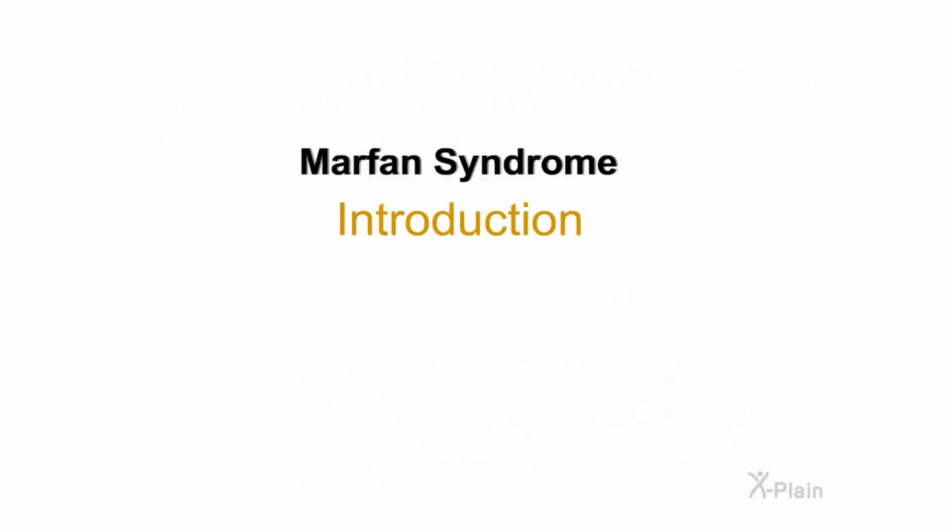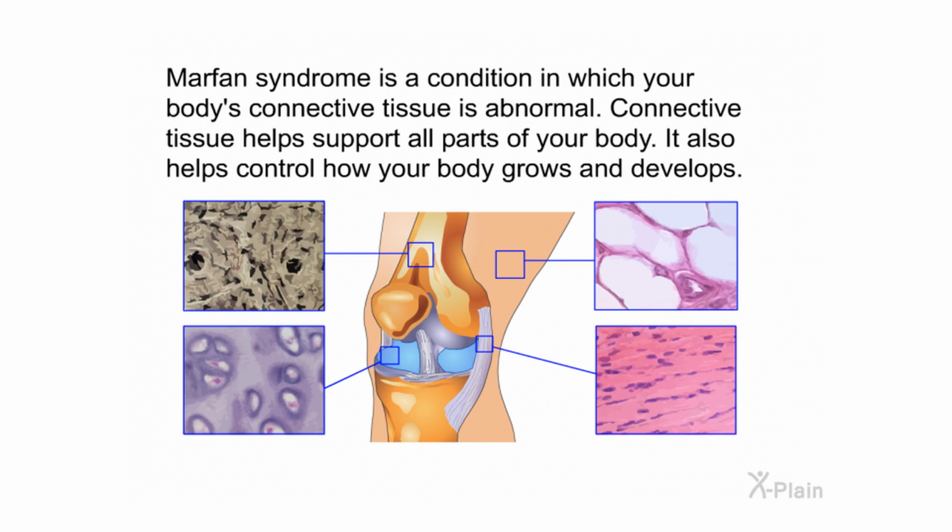Marfan Syndrome. Introduction. Marfan Syndrome is a condition in which your body's connective tissue is abnormal. Connective tissue helps support all parts of your body. It also helps control how your body grows and develops.